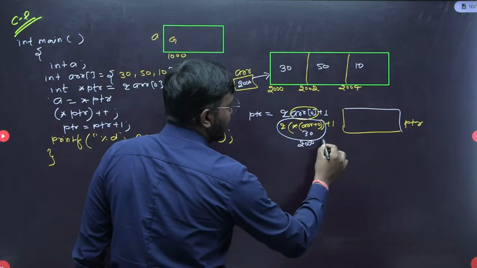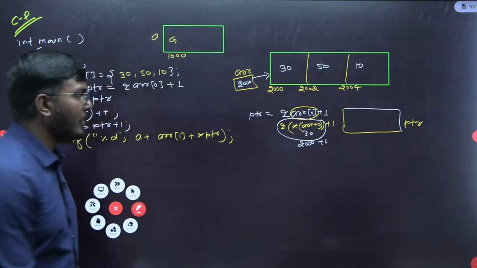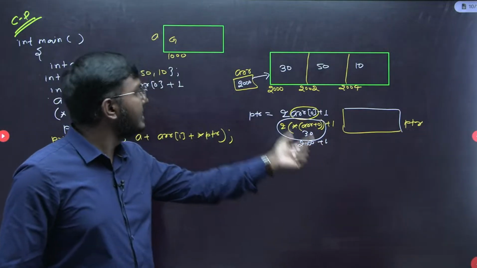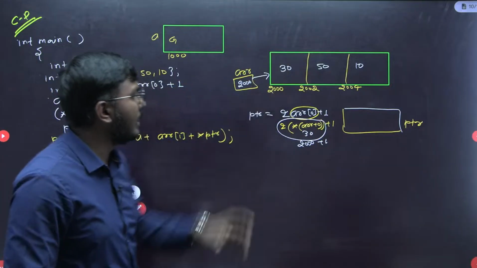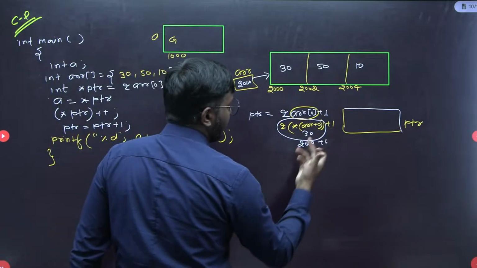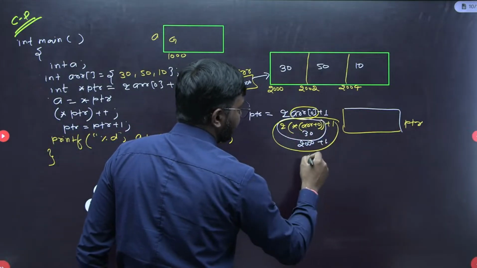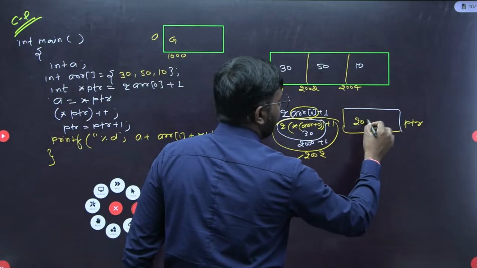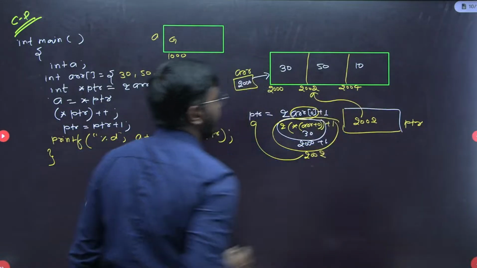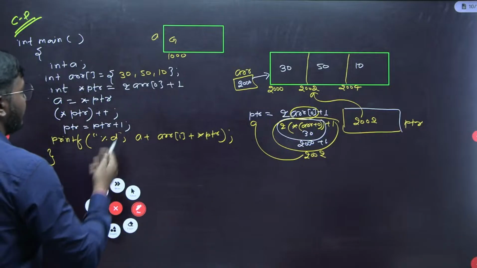So basically this complete thing is nothing but our 2000. So what is 2000 plus 1? Again address arithmetic. If I am adding 1 to 2000, it means skip one element. If you skip one element, then it will be 2002 only. This 2002, the final value, will now be stored in ptr. It means ptr is having 2002, pointing to this address. Understood? So the first statement is done.